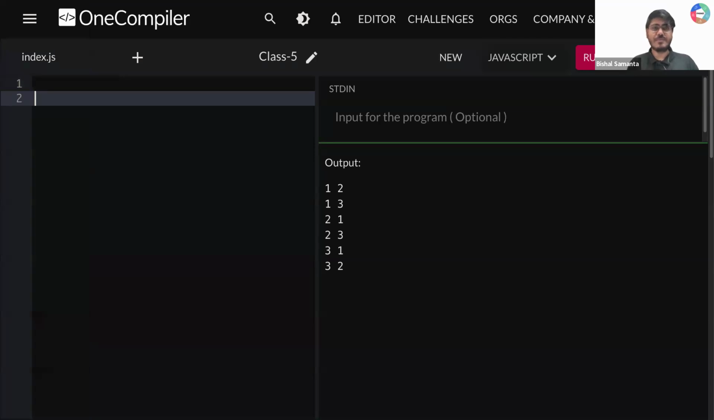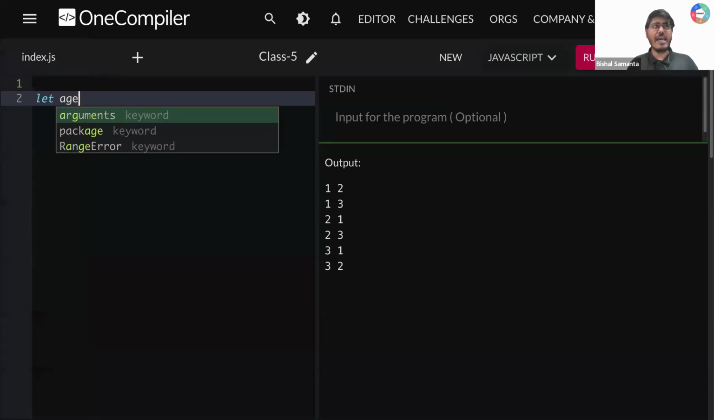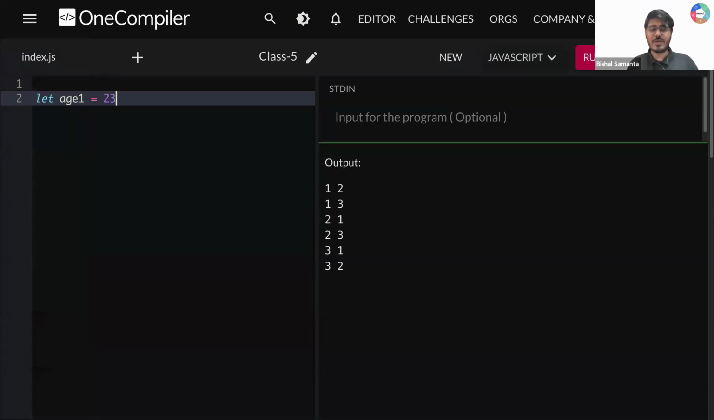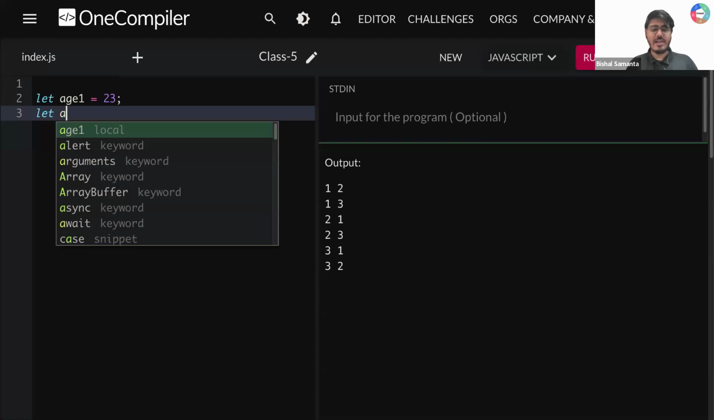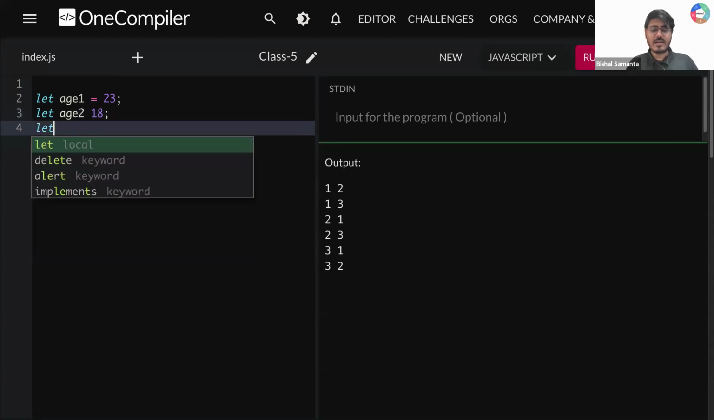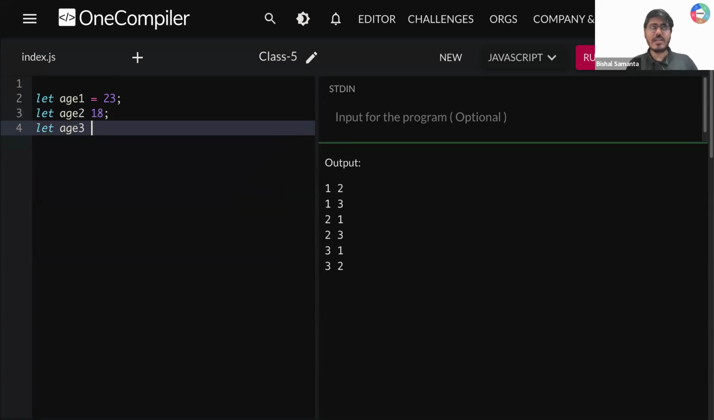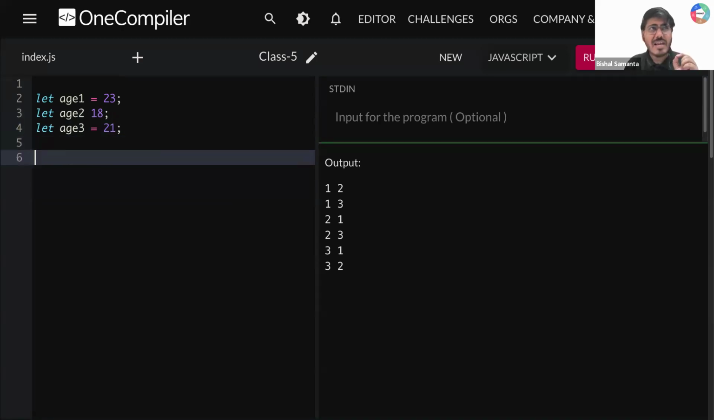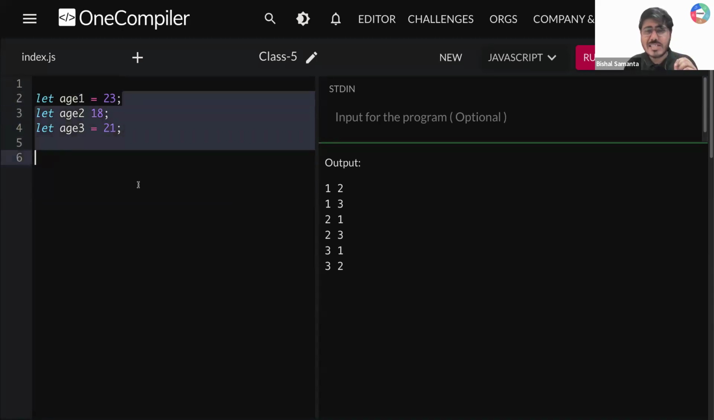Okay, so let's say here I'm writing age 1 is 20. Let's say I'm writing age 2, let's say 18. Then let's say I'm writing age 3, let age 3, here I'm writing 21. Guys, tell me, is it a good way? How long will you keep storing like this? No, right? This is definitely not a good way, right? So we learn this thing, right?